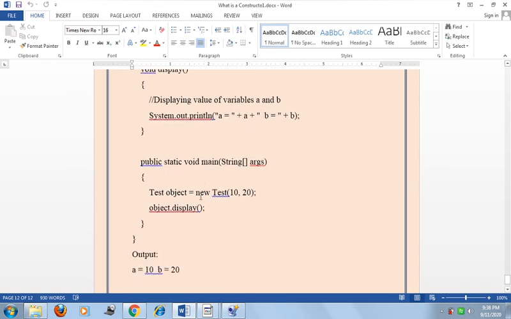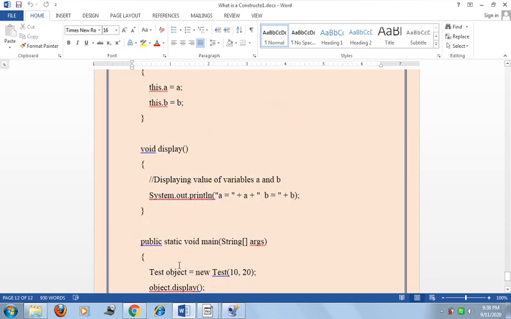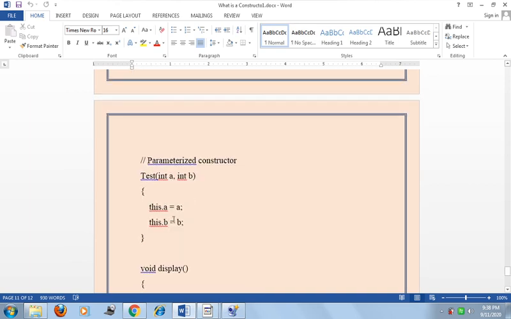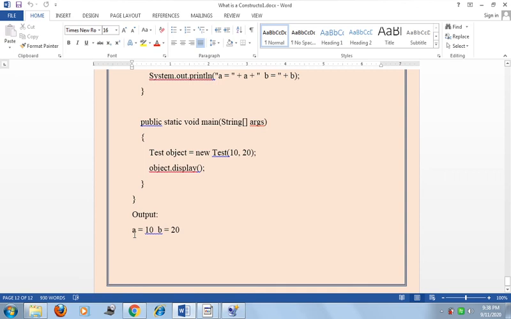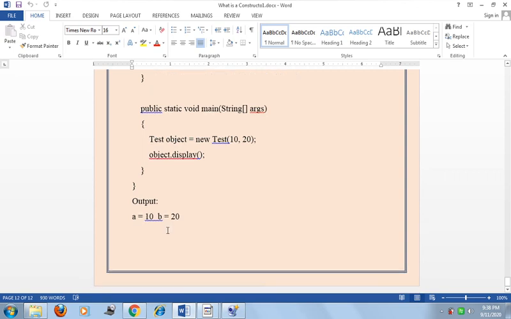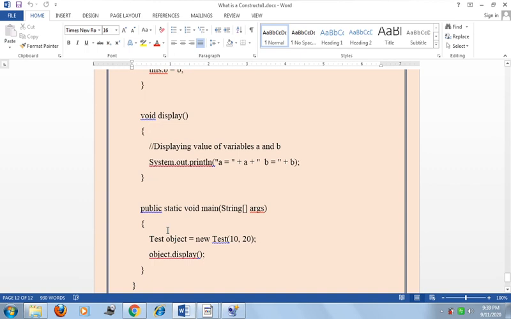Now in the main method, we create the object with the help of the parameterized constructor, passing two arguments to the constructor, and we call the object's display method. So in the constructor, 10 and 20 are assigned to a and b. The value of a is assigned to this.a and the value of b is assigned to this.b, and while printing these values, the output will be a = 10 and b = 20. So this is about constructor overloading and the this keyword in Java.